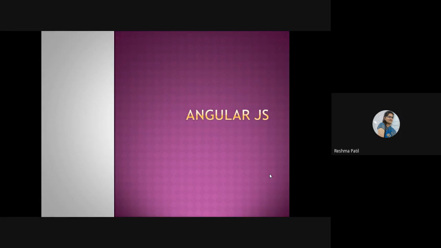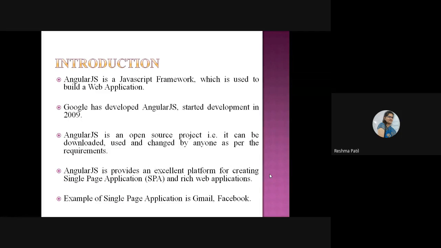Today we are going to start the first chapter of AngularJS. Here we will see what is AngularJS and how AngularJS works. Which software is required to execute our AngularJS program. So we will see all this part in the introduction. So first, AngularJS is a JavaScript framework.